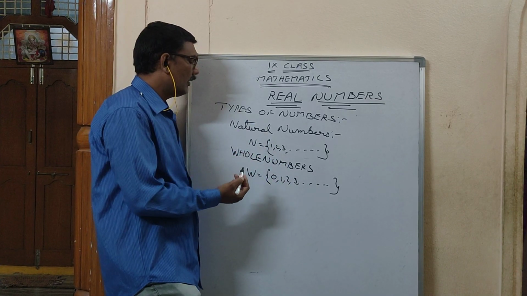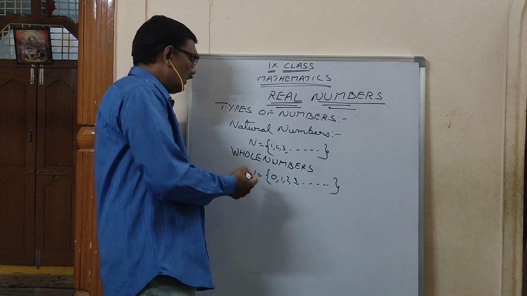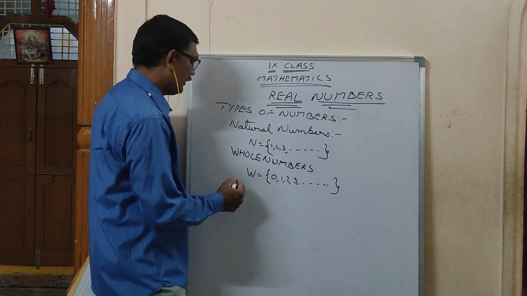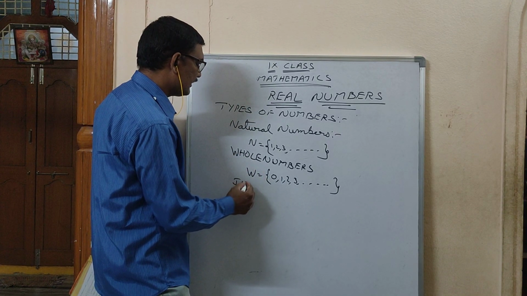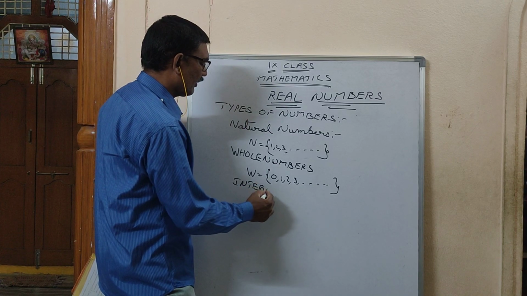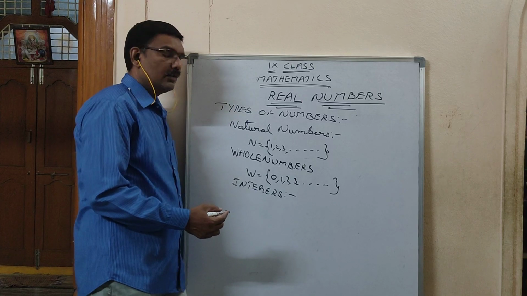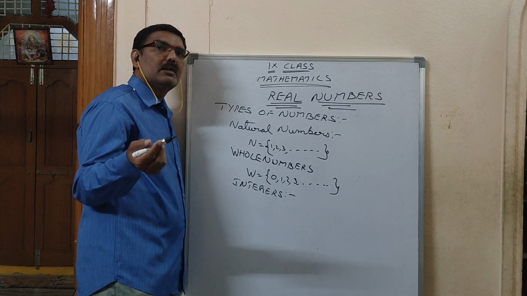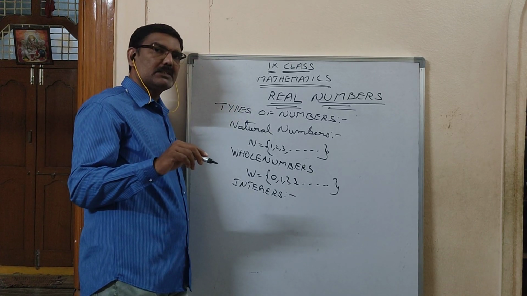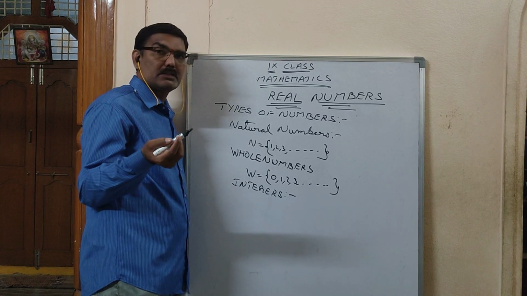Natural numbers, whole numbers. Next type of numbers are called integers. What are integers? If anyone asks, what you have to say is: negative natural numbers and whole numbers.